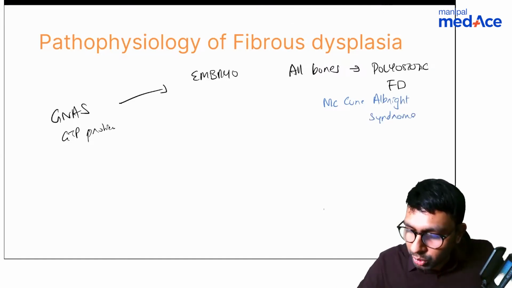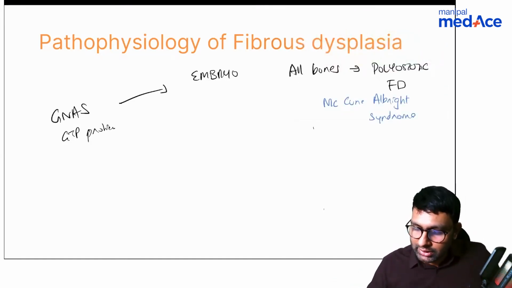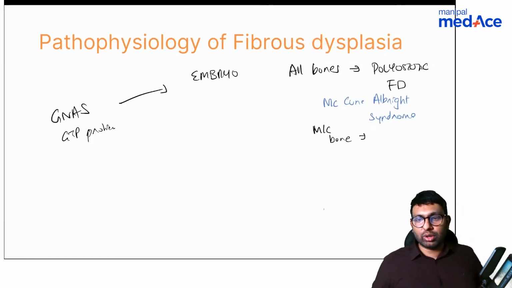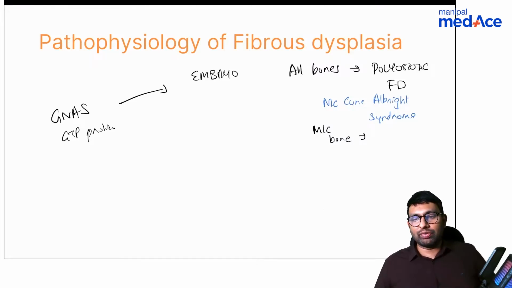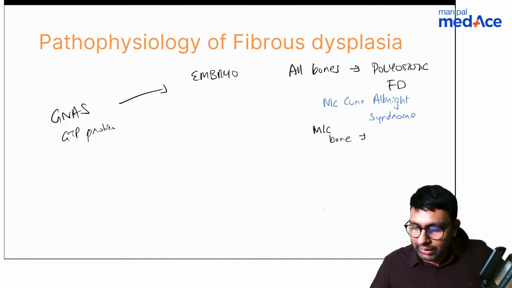Now one more question I want you to answer is, in this, which is the most common bone affected? Yes, Dr. Jain, Shepherd's crook deformity is seen in fibrous dysplasia. But can you tell me, in polyostotic fibrous dysplasia, which is the most common bone affected? Proximal femur. Okay, someone told it's proximal femur. Any other answers?